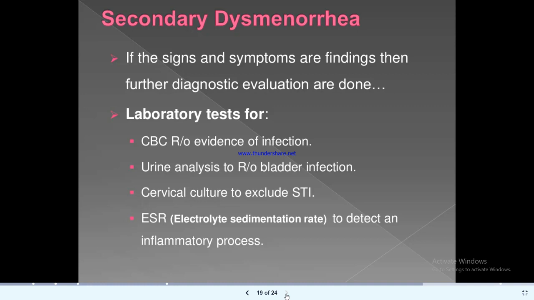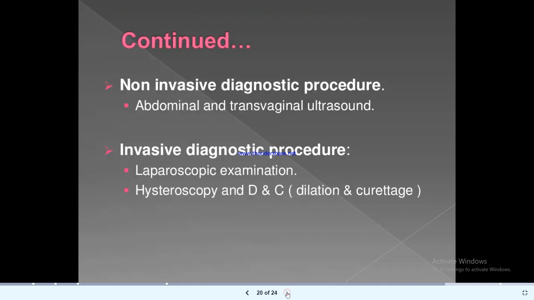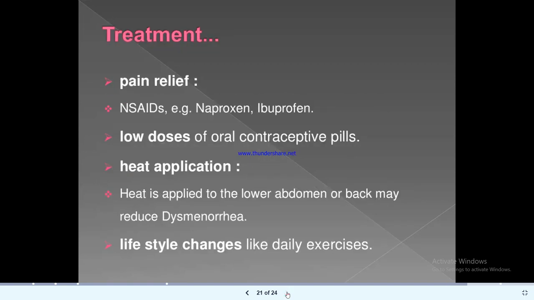Laboratory tests: CBC to rule out infection, urine analysis to see bladder infection, cervical culture to exclude sexually transmitted infection. Nowadays it is called STDs, sexually transmitted diseases. ESR, erythrocyte sedimentation rate, to detect an inflammatory process. Non-invasive diagnostic procedure: abdominal and transvaginal ultrasound. It's very important. Invasive diagnostic procedures include laparoscopic examination, hysteroscopy, and D and C procedure.